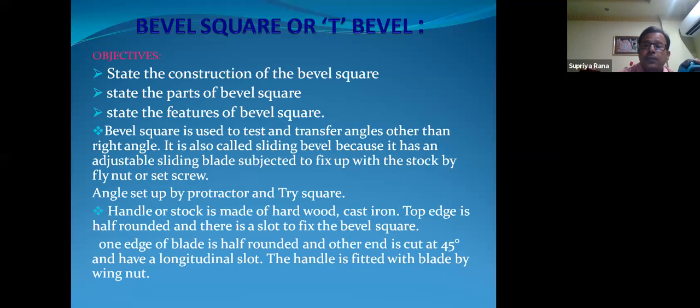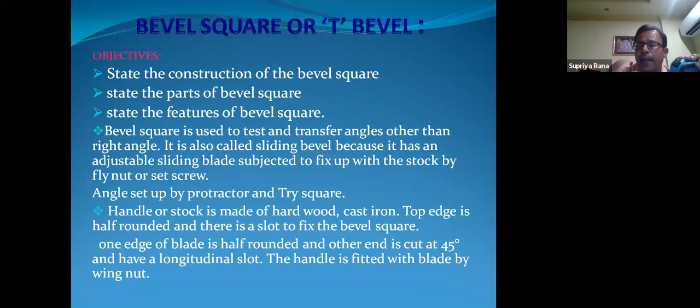So what is the construction of the bevel square? The bevel square is used to test and transfer angles other than right angles. It is also called the sliding bevel because it has an adjustable sliding blade, fixed with the stock by the fly nut or thread screw. So the stock and the blade are adjustable; they are not fixed at a particular angle.